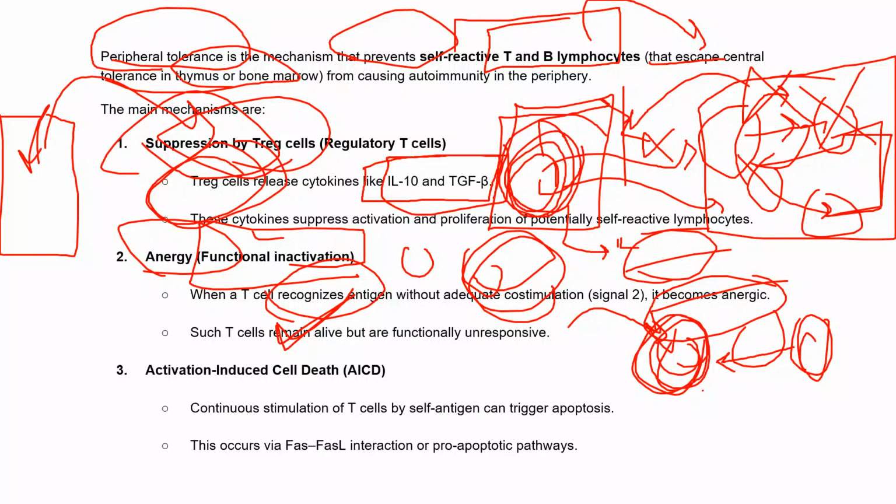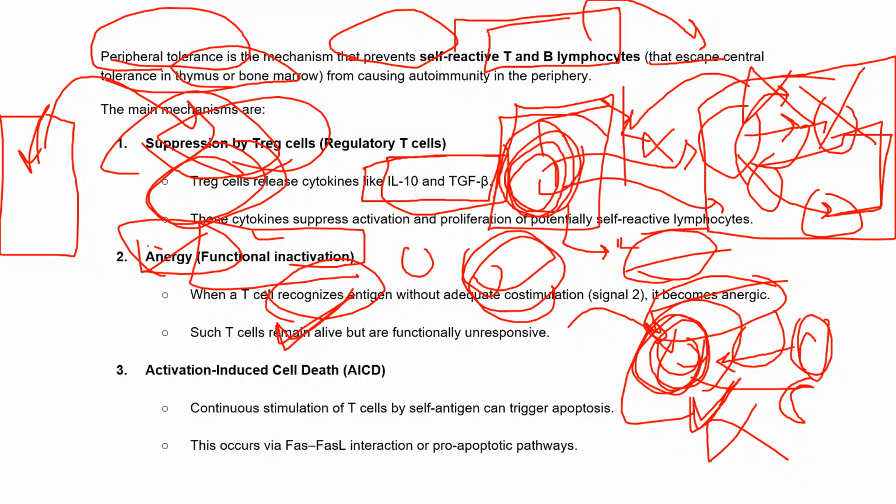So these cells also remain alive. They will not undergo the apoptosis process. They will remain alive, but now they are functionally unresponsive. They will not recognize any antigens, right? And they will not recognize our cells as a self antigen, so they'll still remain there, but functionally they are now inactive. They don't have any function, they will not play any role. So this kind of property is known as anergy.